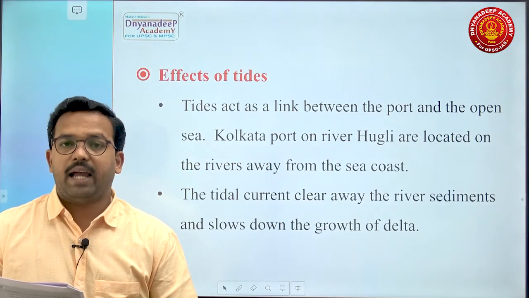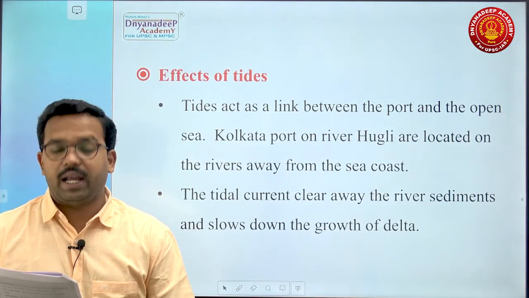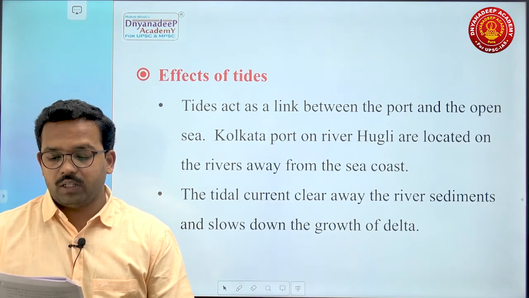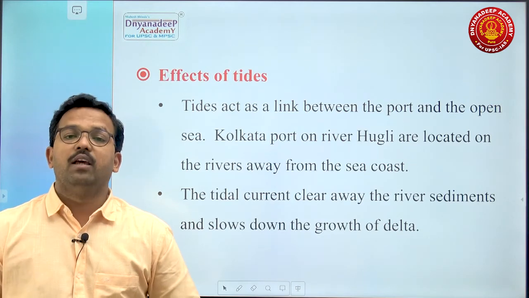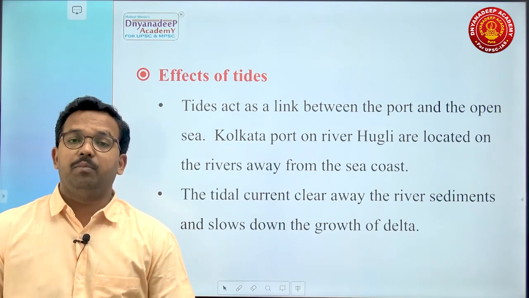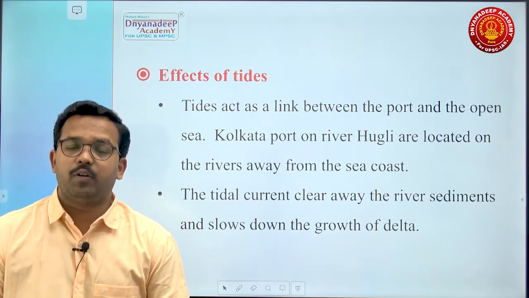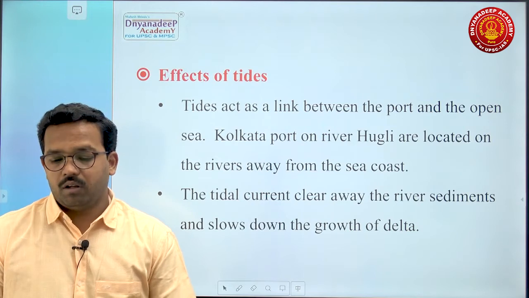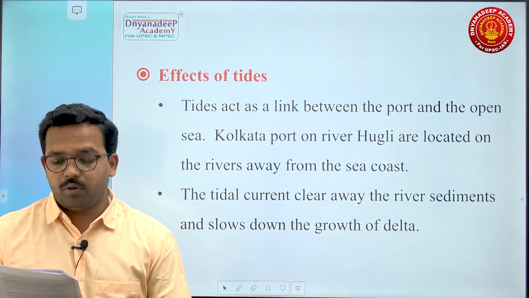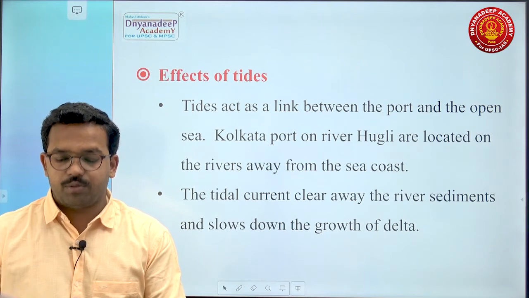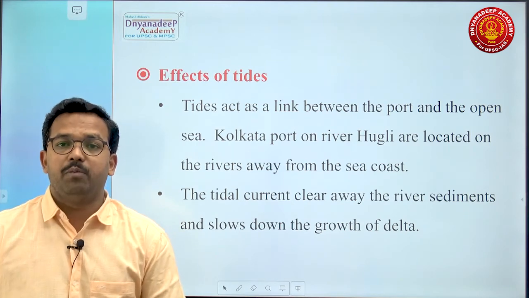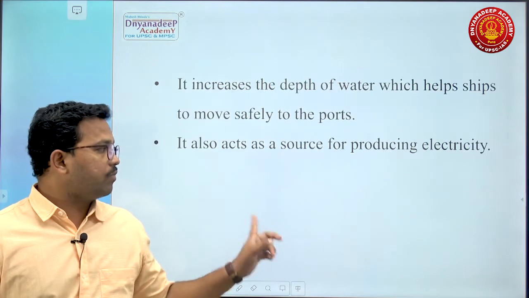See, tides act as a link between the port and the open sea. Like Kolkata port on river Hooghly, located on the river away from the sea coast. Remember, Hooghly is a riverine port in India. This is another important point where you could get a question. The tidal current clears away the river sediment and slows down the growth of delta. Second important point where you could get a question.